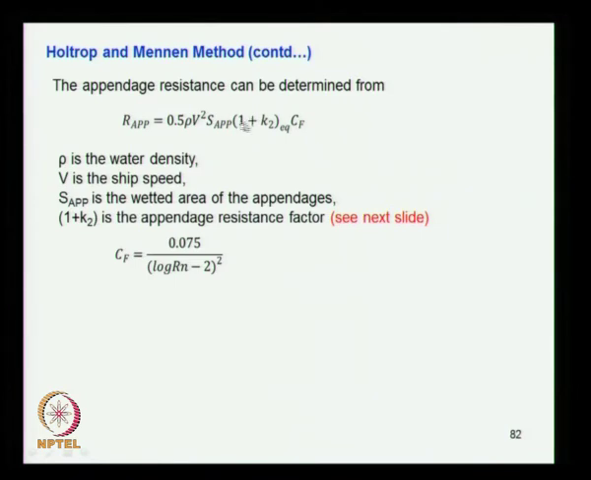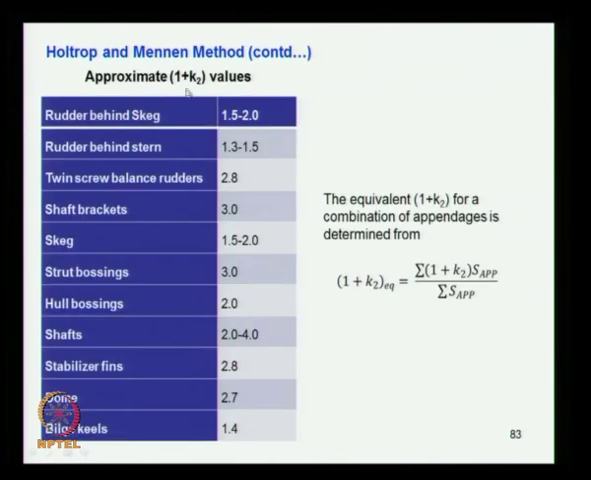So once you know 1 plus K2, and the surface area which comes from the appendage, once you design the rudder and the bilge keel, you know the surface area and you can use that value. Cf is coming from here, you know the Reynolds number and all that, so you can use that Cf. The only thing left unknown is 1 plus K2. It is given in the next slide, so we can see the values here.